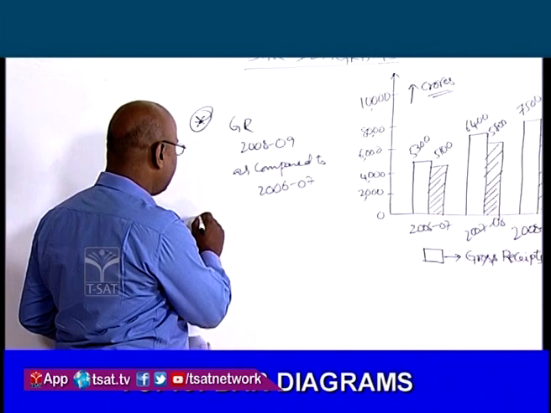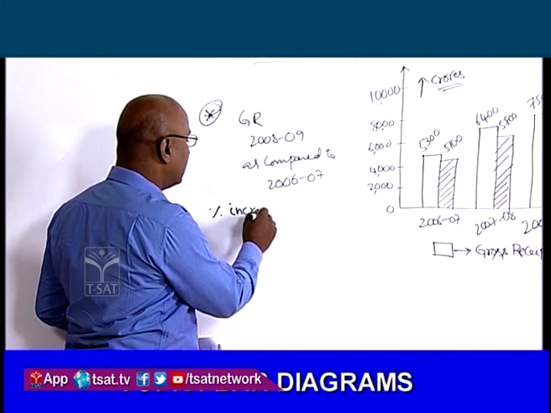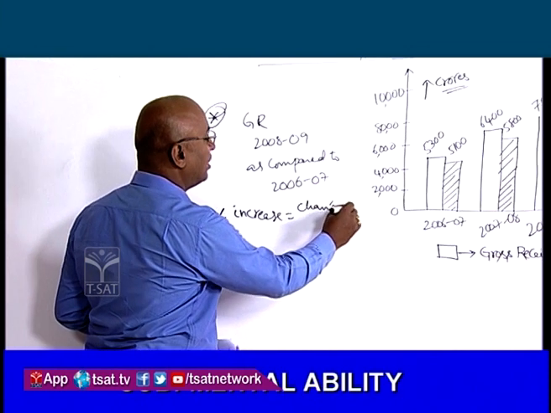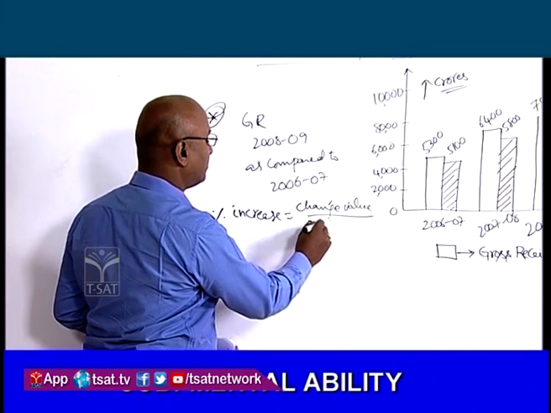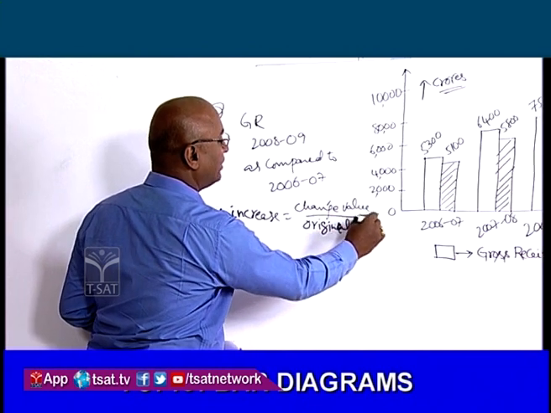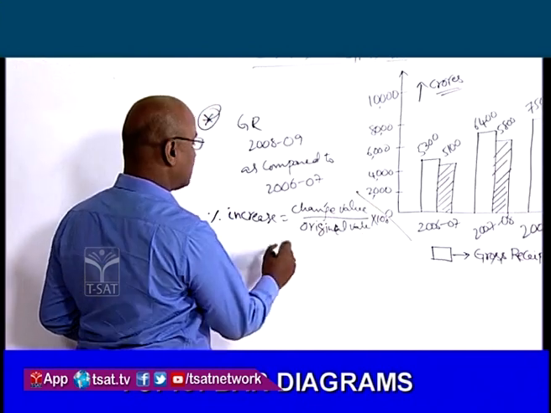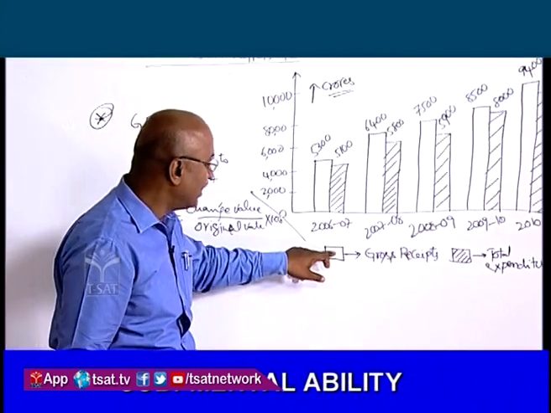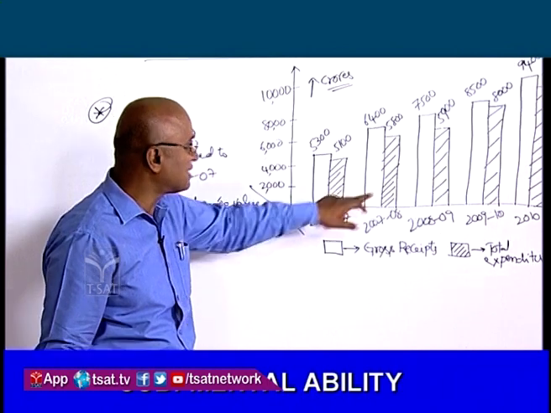So, percent increase is equal to change in the value by original value into 100. So, change in the value. 2008-9 ఎంత ఉందంటే గ్రాస్ రిసిప్ట్స్, the white portion indicates that gross receipts.